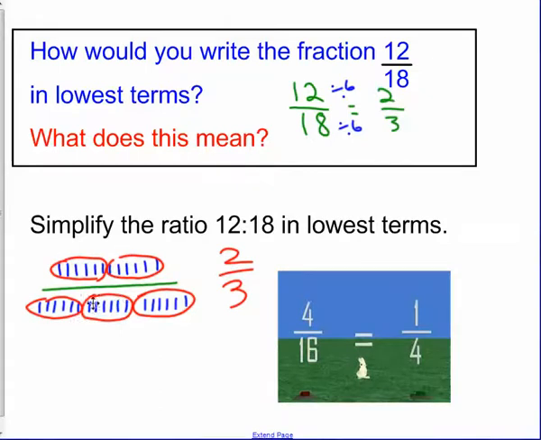And the biggest group I can encircle is 6 toothpicks and 6 toothpicks and 6 and 6 and 6. 2 6s is 12, 3 6s is 18. And now you can see I've got a ratio of 2 circled toothpicks on the top to 3 circled toothpicks on the bottom. And that's the ratio of 2 to 3. It acts just like the fraction 12/18, but it just has a different meaning. I've got 2 parts to 3 parts.